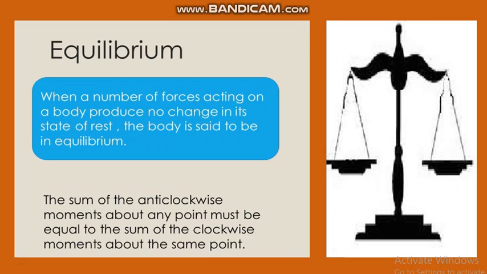Students, when a number of forces acting on a body produce no change in its state of rest, the body is said to be in equilibrium. When the resultant of all forces acting on a body comes to zero, the body is said to be in a state of equilibrium. In other words, the body is in a state of equilibrium if leftward forces are equal to the rightward forces and upward forces are equal to the downward forces. The sum of the anticlockwise moments about any point must be equal to the sum of the clockwise moments about the same point.